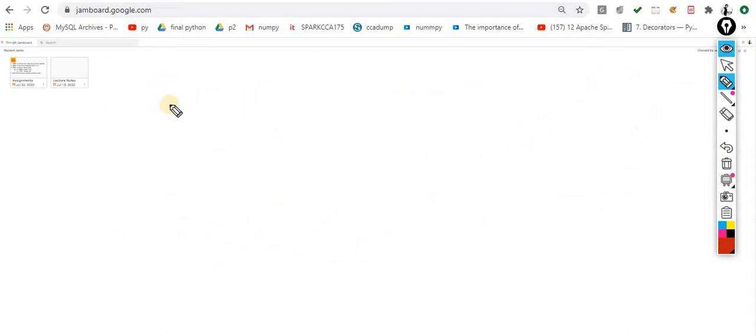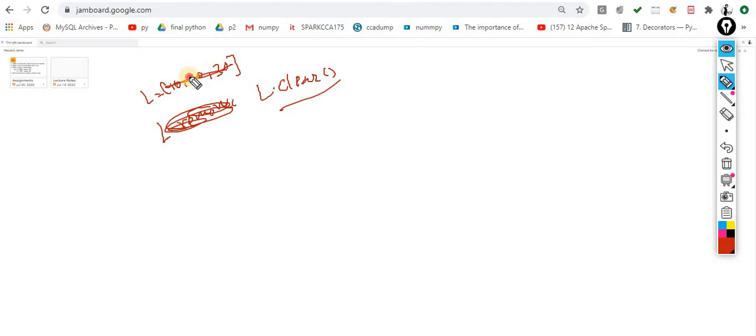And the next one is, let's suppose this one is a list and you want to clear it. You want to remove all the elements from this list. L dot remove. Okay, sorry, L dot clear. So clear means I am removing all the elements from this list. So you will get an empty list. The name clear specifies itself: clean everything.